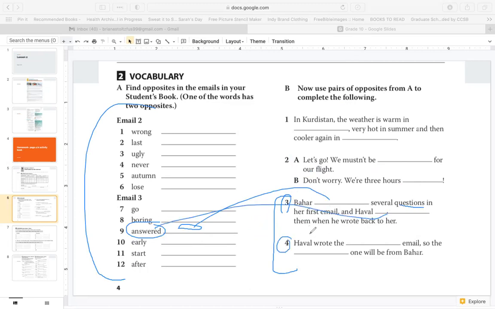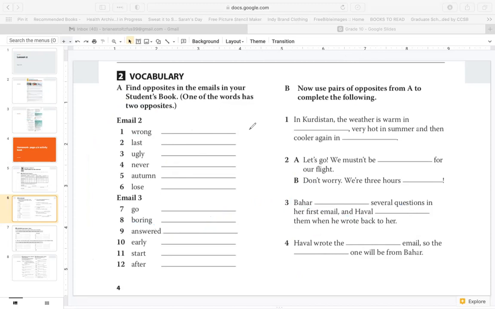Number 4, Haval wrote the first email, so the last one will be from Bahar.